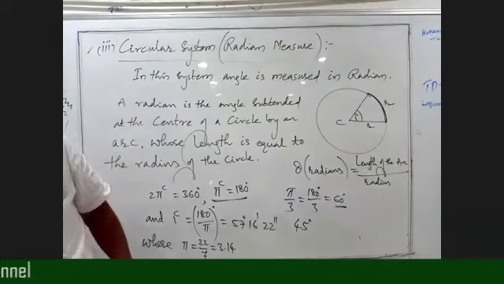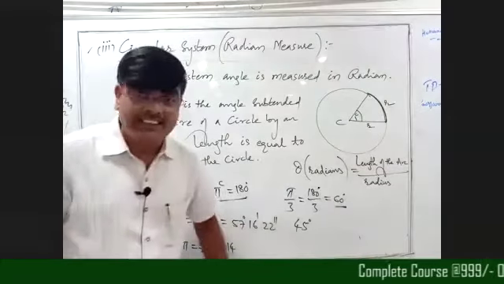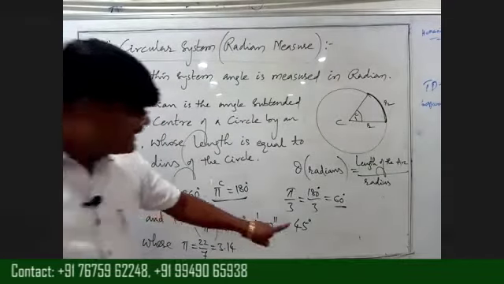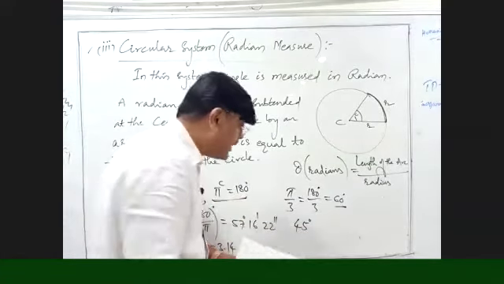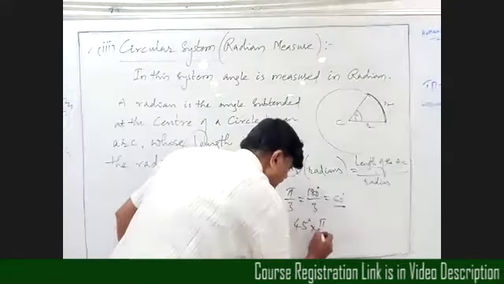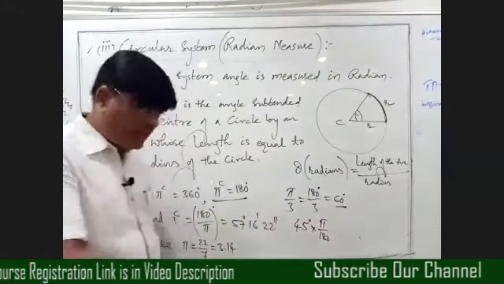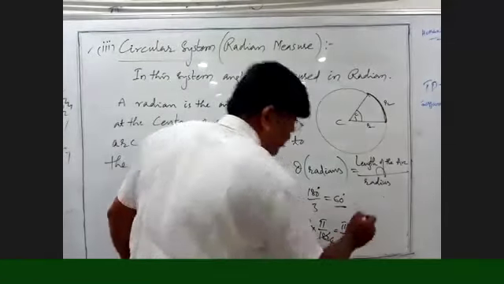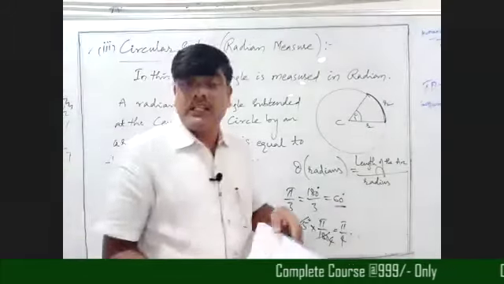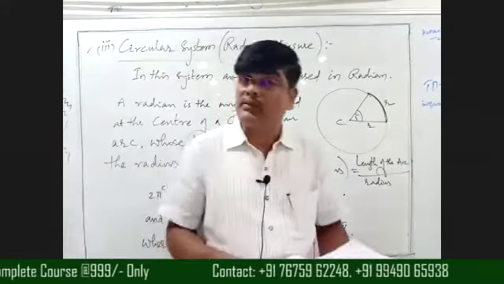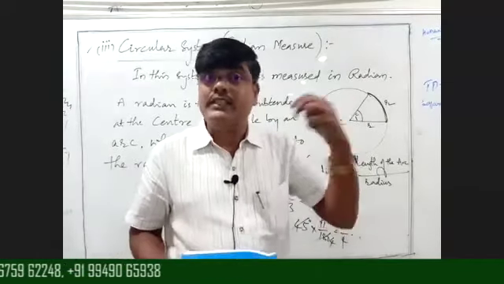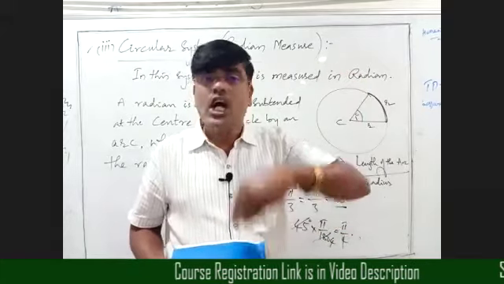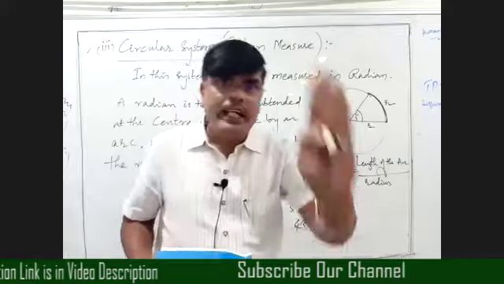Now tell me anyone, 45 degrees in radians, beta. Right, pi by 4. To convert degrees into radians, we have to multiply it by pi by 180. This is right, beta. Already we know this process. Right, 45 over 180 gives pi by 4. Remember one point: the hexagesimal system, degrees and radians, these are most important because we consider some angles in radian measure and some angles in degree measure, to convert radians into degrees and degrees into radians.